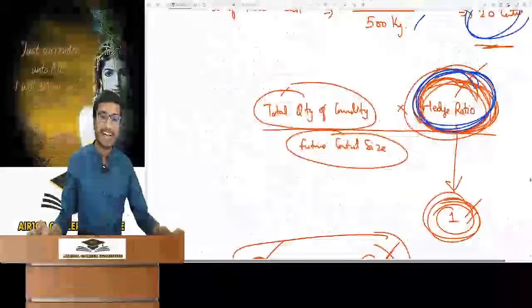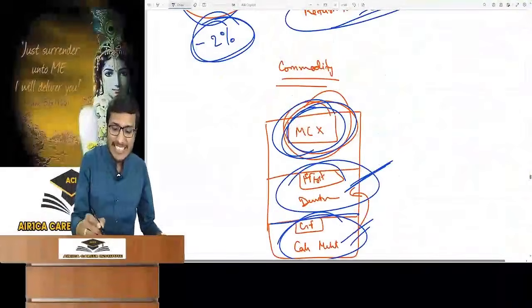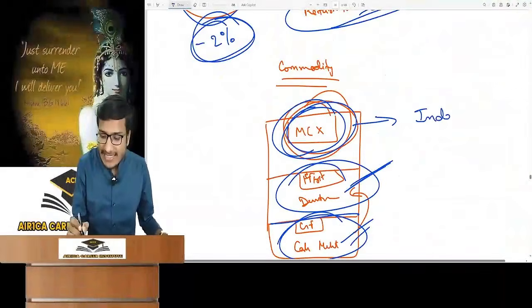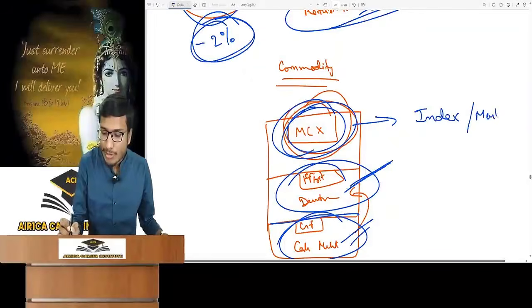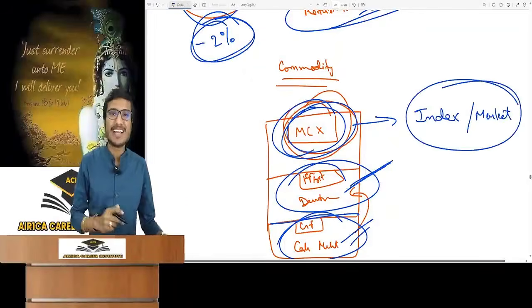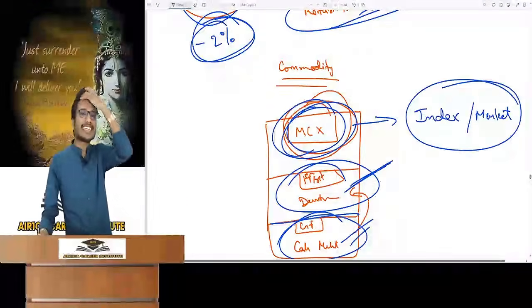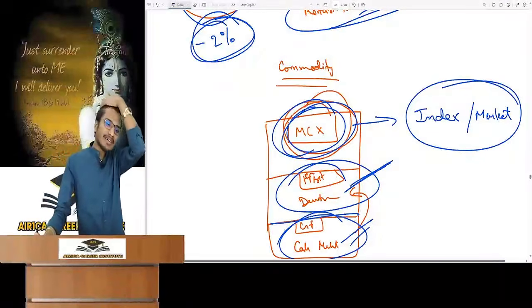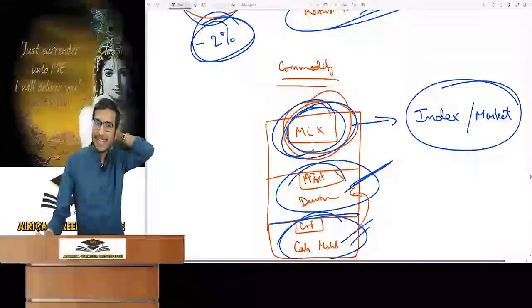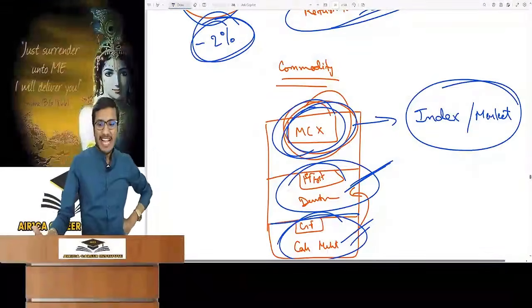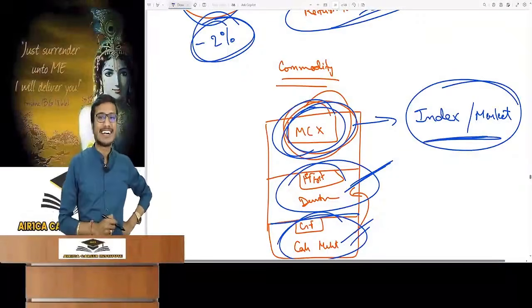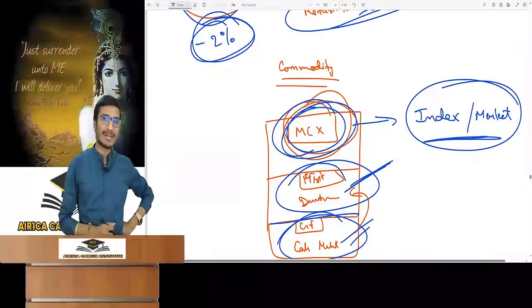I just told you that there is an exchange, MCX, and there is also an index of this exchange. Index or market, whatever you call it, it also has an index value. And on this exchange, commodities like gold and copper are being traded. There are a lot of commodities. Now this exchange will have an index and a market too. It is the index of MCX.